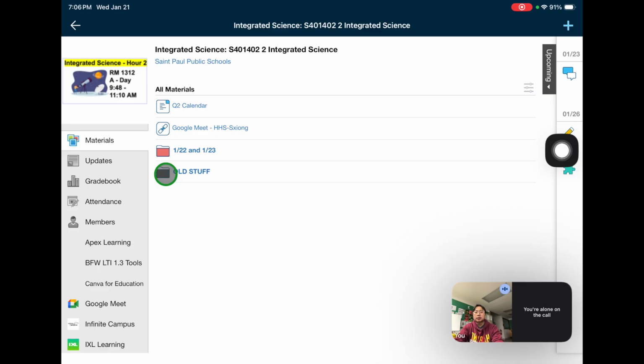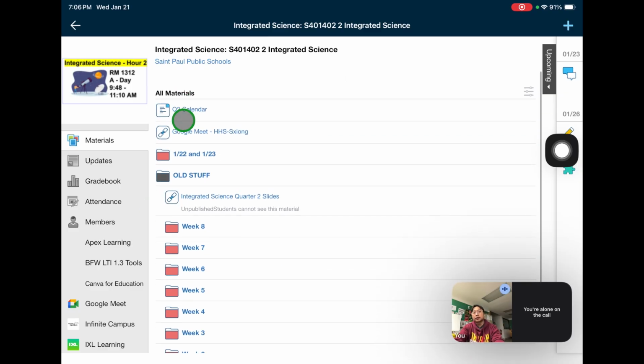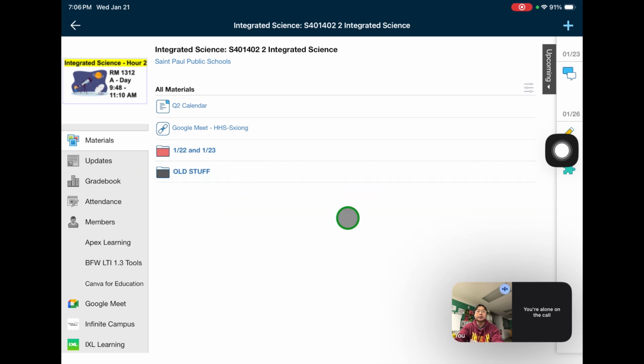Lastly, let's talk about this old stuff folder. This is all of our old stuff. Eventually, this folder will go in here as well. That's how everything is going to be organized, so that it does not look super complicated all the time.